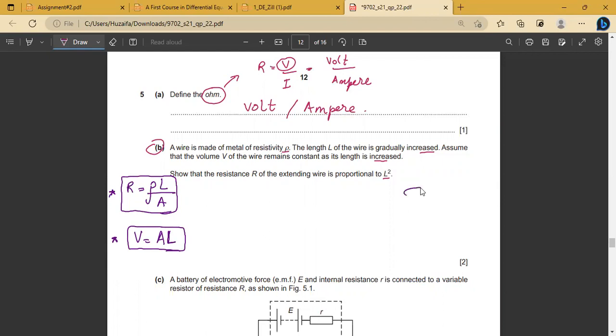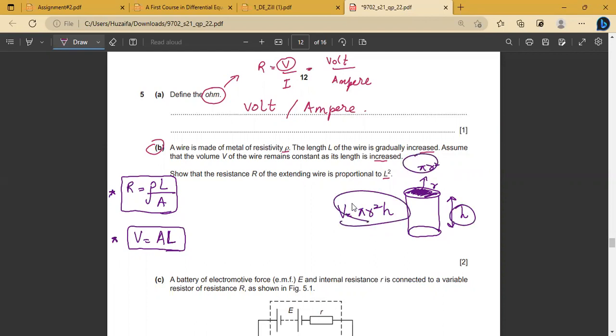For example, for a cylinder, the volume is pi r square h, where the height is h and the radius is r. First I find the cross-sectional area, which is a circle, with area pi r square. I multiply this area by the height to get the volume.